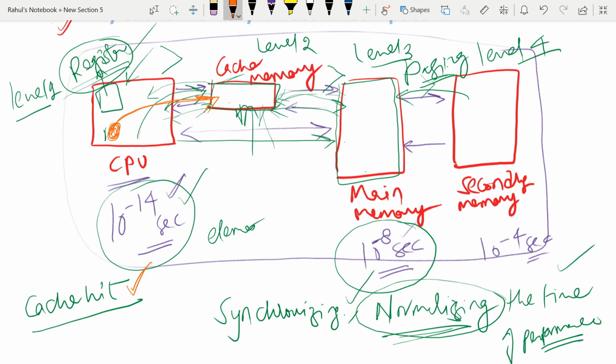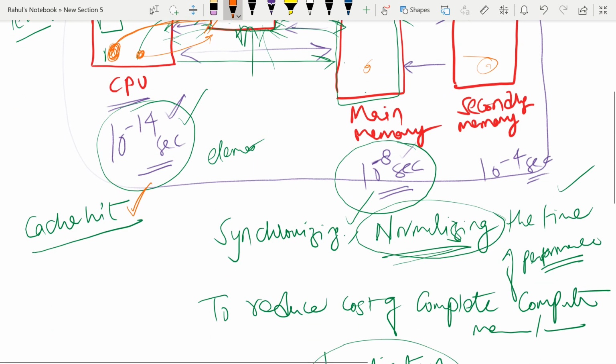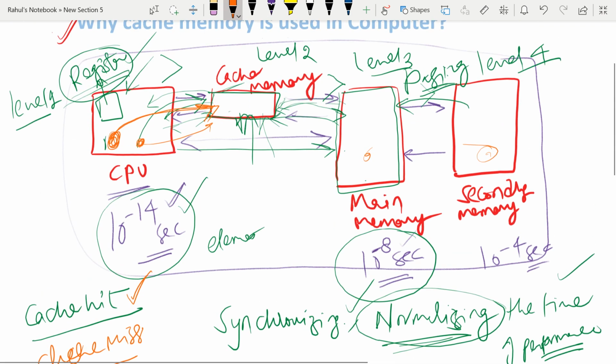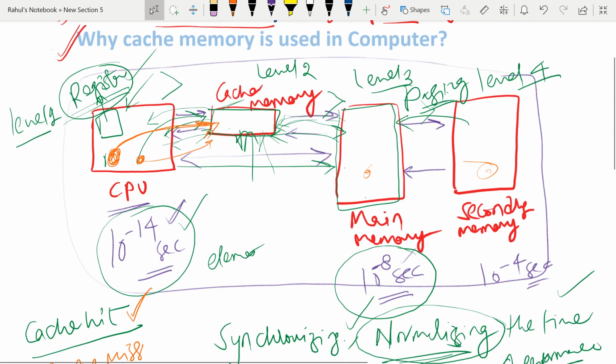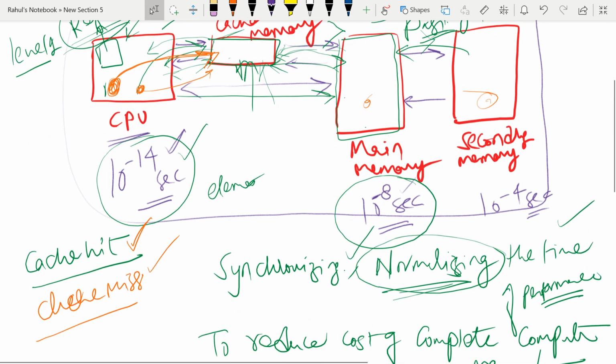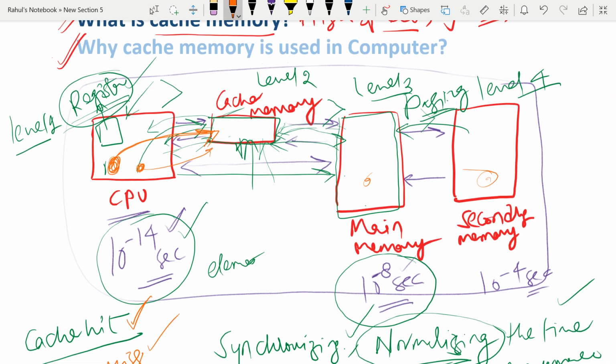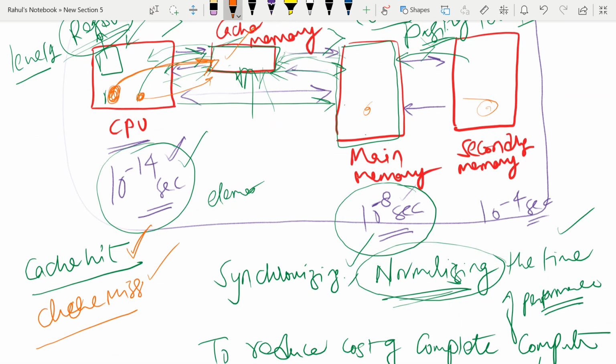But suppose the required element is not found in the cache memory. It might exist in main memory or in secondary memory, but it does not exist in cache memory. Then such a thing is called a cache miss. So if your element is not found in cache memory, it is a cache miss, and if it is found in cache memory, it is a cache hit.